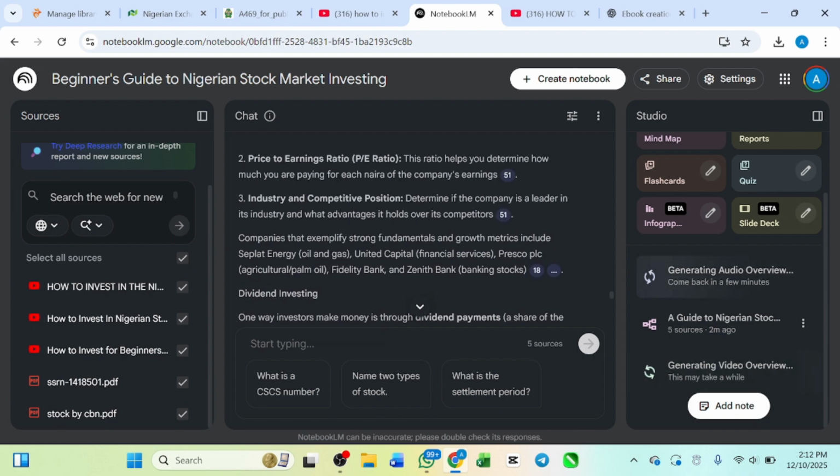The next thing we need to do now is to convert this ebook to something readable, maybe PDF, or convert it to whatever. If you don't want to style it and just want to directly convert it to PDF, you can just copy this, head over to Microsoft Word or Google Document, paste it, and then all you need to do is create the cover, and go ahead and sell it.